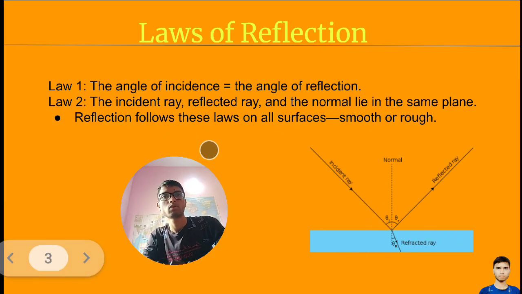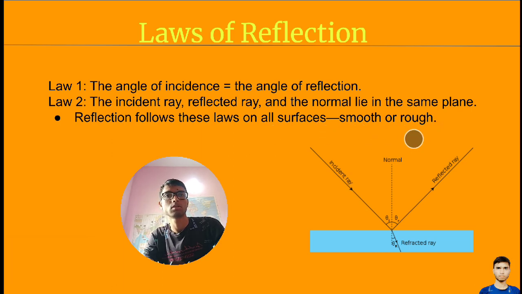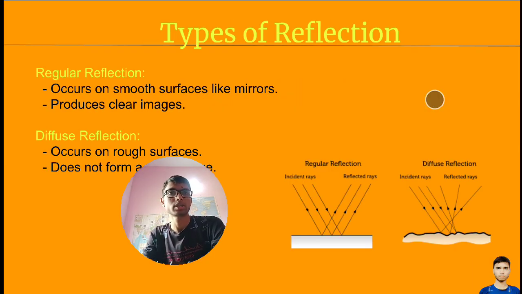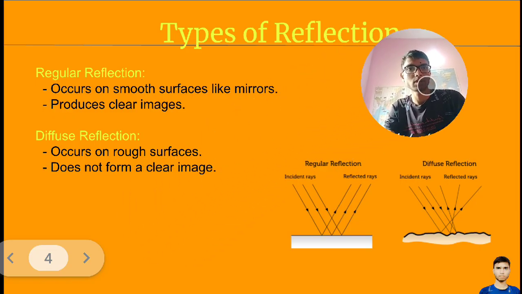Reflection follows these laws on all surfaces, smooth or rough. It doesn't matter whether the surface of the object is rough or smooth. These laws of reflection will be followed on the surface. Now next are the types of reflection. Let's explain it. What does it say?